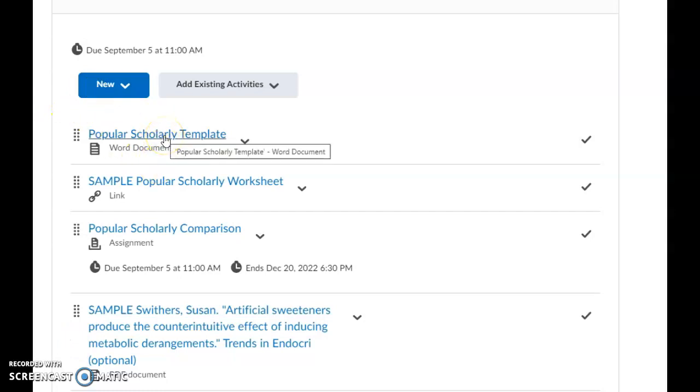There's a blank template here that you can use. Just download it. It's a Word document. If you are in Google Docs, you should be able to get it to open up straight in Google Docs as well. There's the sample one. That's what I just showed you. And then, of course, a place to submit the template with your work on it using, as I noted, the articles from essay 1 that you're planning on using. All right.